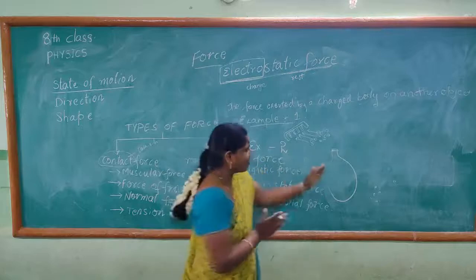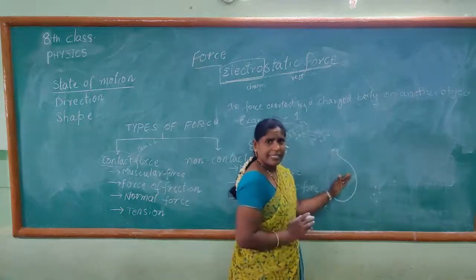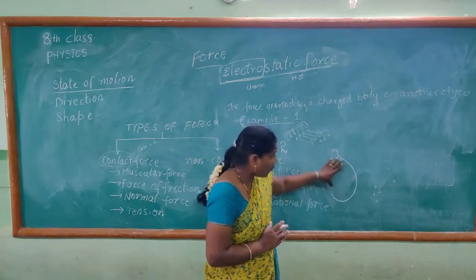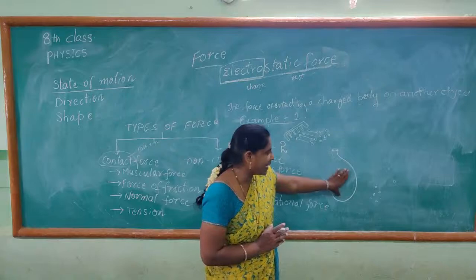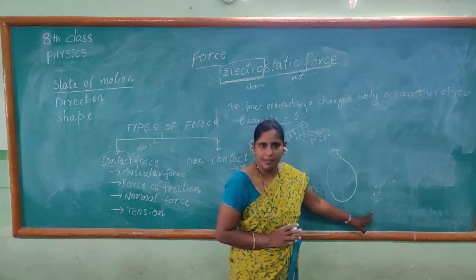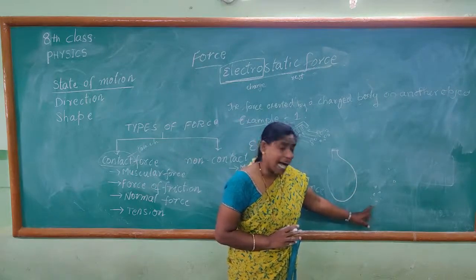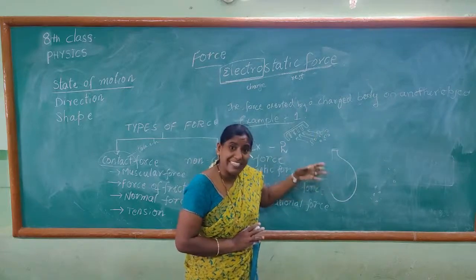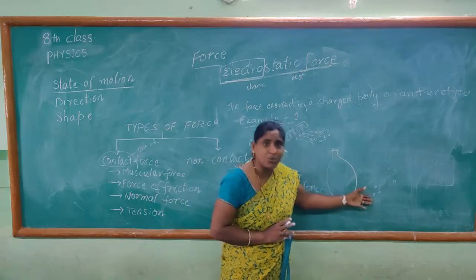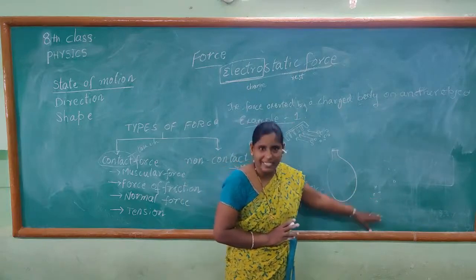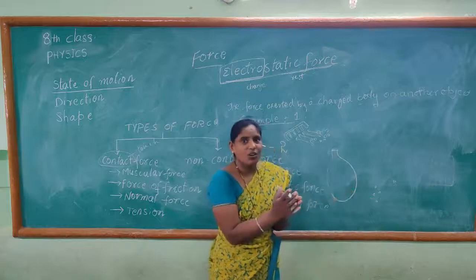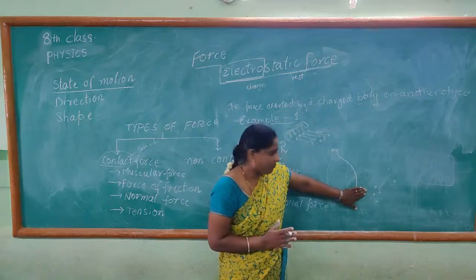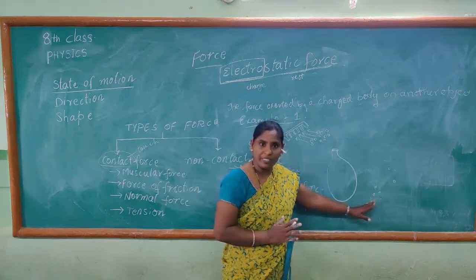When you rub the balloon with the silk cloth, it is getting charged. When it is charged, you bring the charged balloon near the thermocol pieces. The thermocol pieces are attracted by the balloon. That means the balloon is attracting all the thermocol pieces which are nearby it. Actually, they are not in contact, but it is attracting. There is some gap between the balloon and the thermocol pieces.